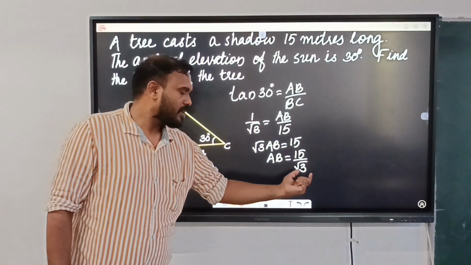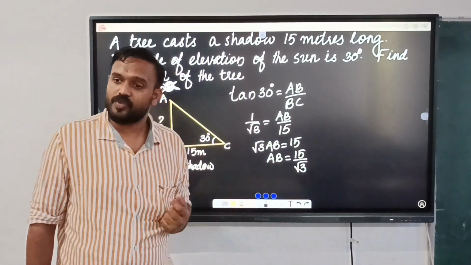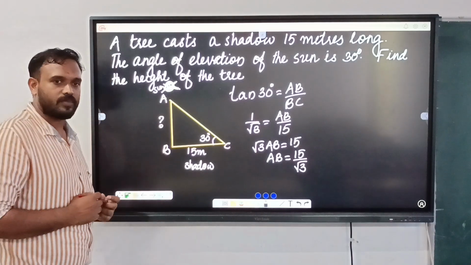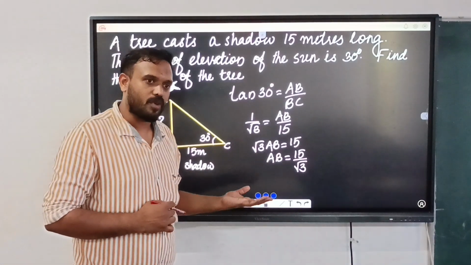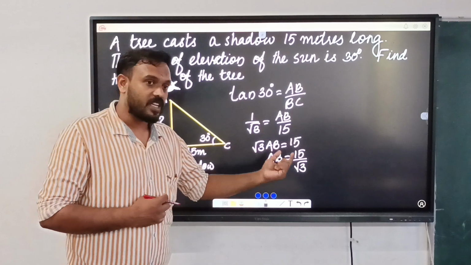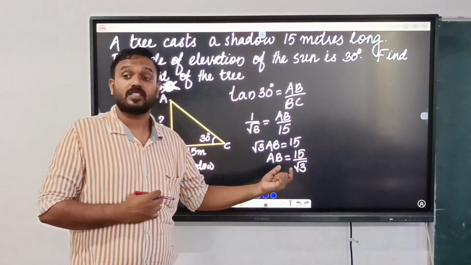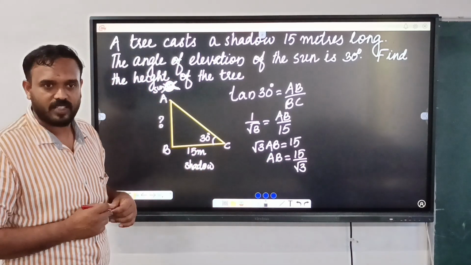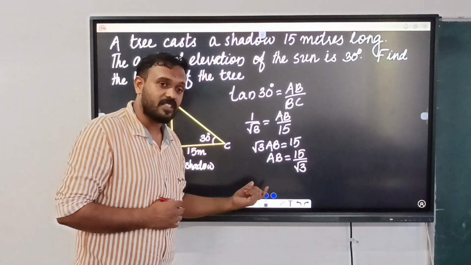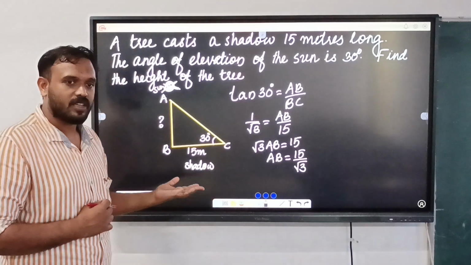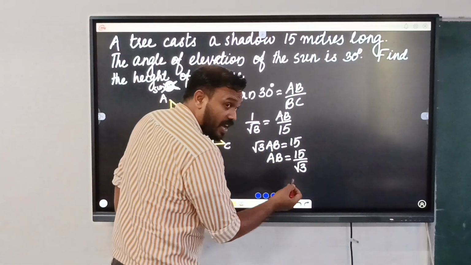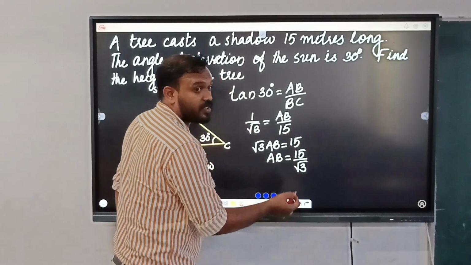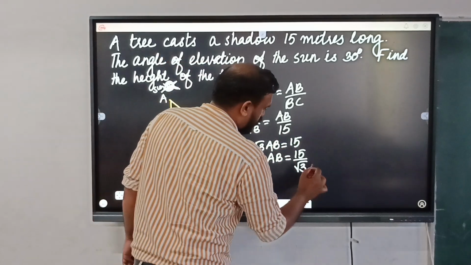Is this in standard form? No. What's the reason? There is an irrational number in the denominator, so we have to rationalize it. How will we rationalize it? What irrational number is there in the denominator? We should multiply both numerator and denominator by it.